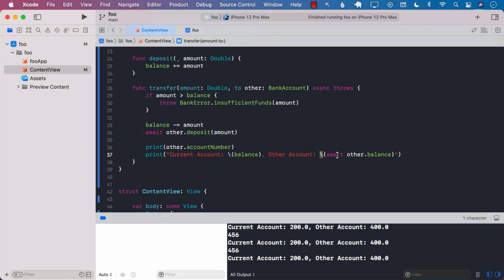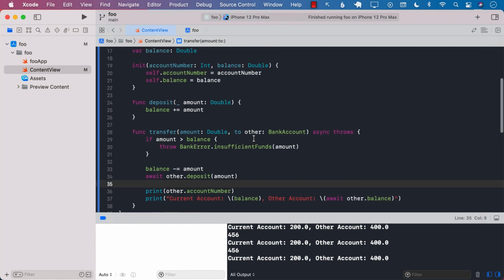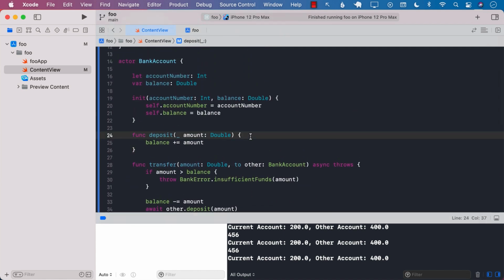The same is true for when we are trying to access the balance property. Because the balance property is marked with var and it can be changed outside of the class itself, that's why we have to await so that only one thread can access it at one time. So this is another example that we learned how to use the new actor features in Swift language.